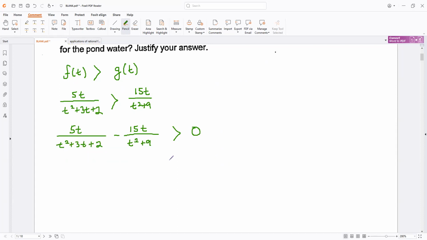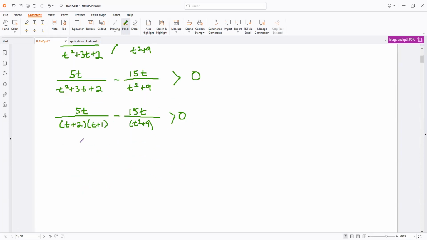If we have this, all of a sudden, it should look familiar from all of the previous practice you've done. Your gut reaction should be to try and factor, making the denominators common so that you can make a single rational function, a single fraction, out of them. Unfortunately, t squared plus 9 cannot be factored. So it's annoying, but you're going to have to multiply all of this by this denominator and 15t by that denominator.